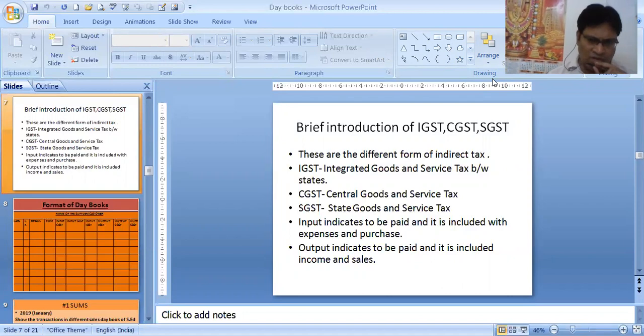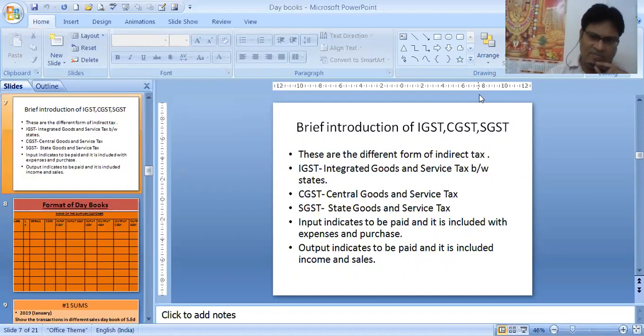Then there are two more words. One is called input and one is called output. The input CGST, SGST or IGST is levied on purchases and expenses, whereas output indicates tax to be paid and it is included in income and sales. Output tax is to be taken from income and sales. This is collected from the customers and to be paid to the government.